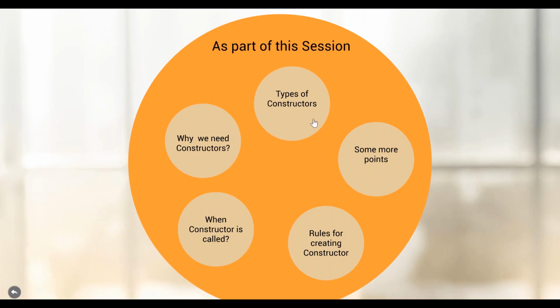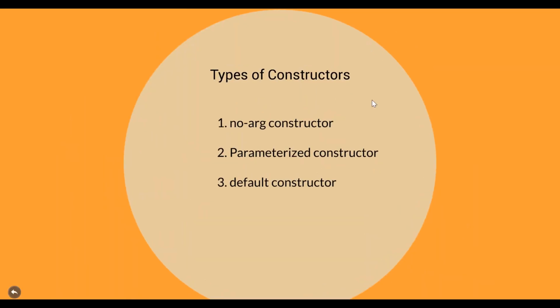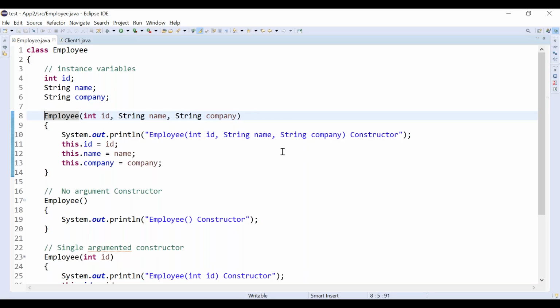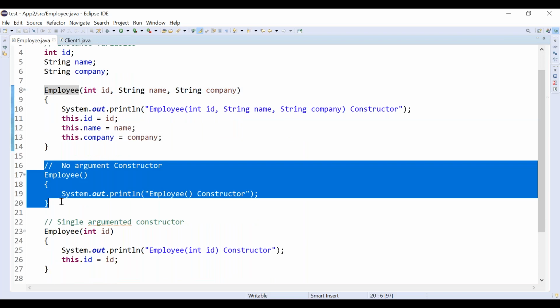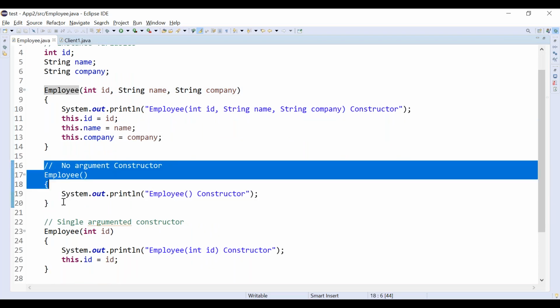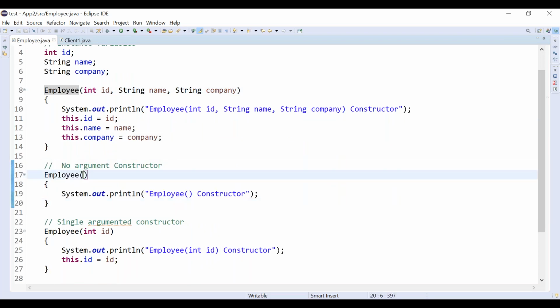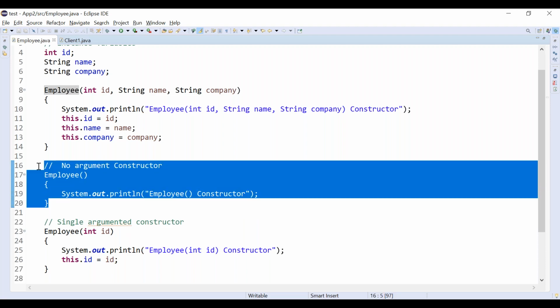Now the last pending point is types of constructors. Listen, there are different types of constructors available. One is the no-argument constructor. We have already seen it. This constructor is not taking any argument. This is called a no-argument constructor.